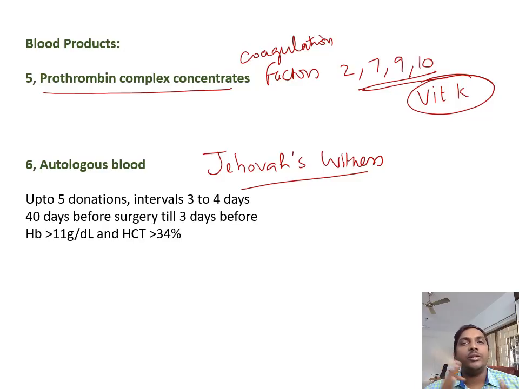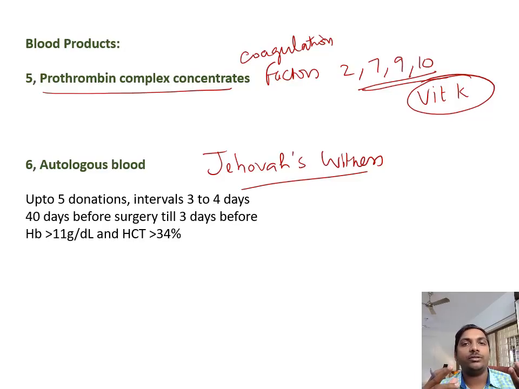So whenever such patients are met with surgery or hemorrhage, they won't accept transfusion, because it's against their religious belief. So in case of an emergency situation, there is no other possibility other than transfusion or convincing the patient. In case of elective situations, they themselves can donate the blood beforehand so that it can be used during surgery. So how do they donate?